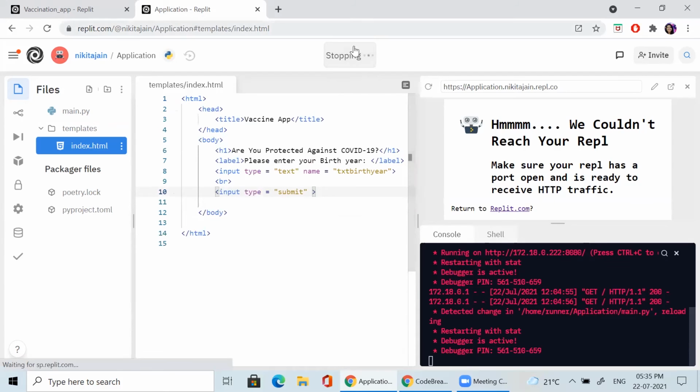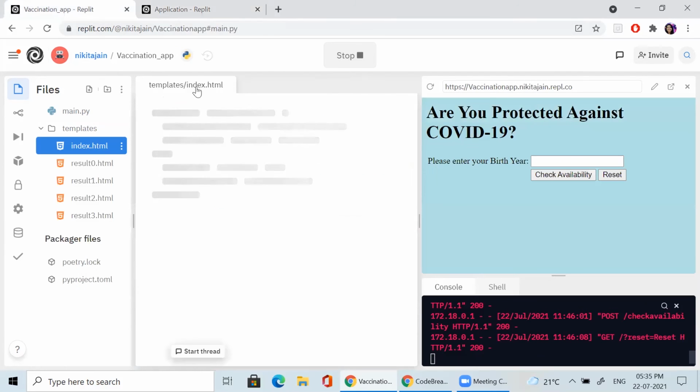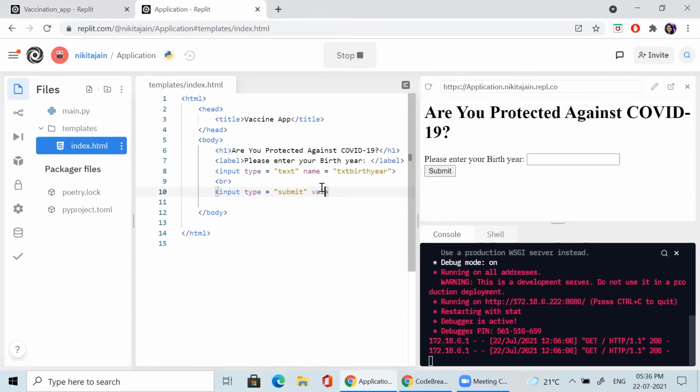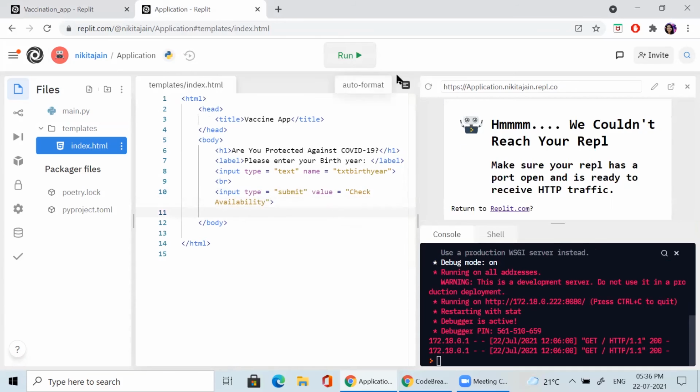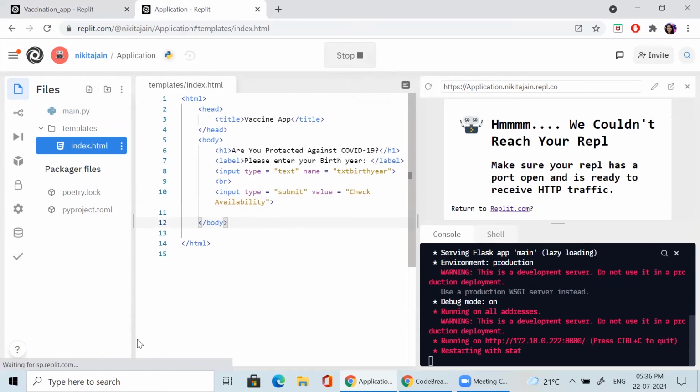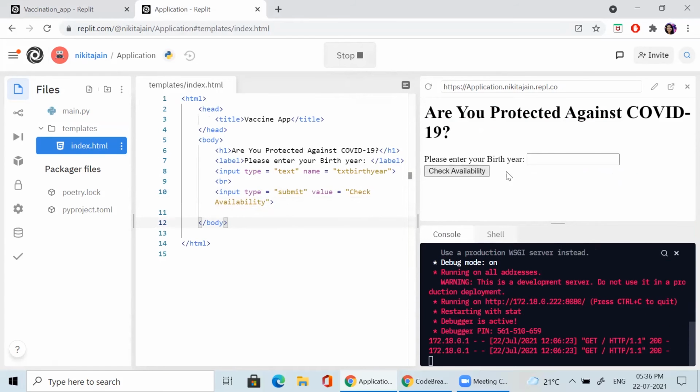Let me run it. A value should be there. If you are not giving anything, submit is there. If you give a value, you can write check availability. So you can give whatever value you want. Everyone is doing it together. Yeah, so check availability is there.